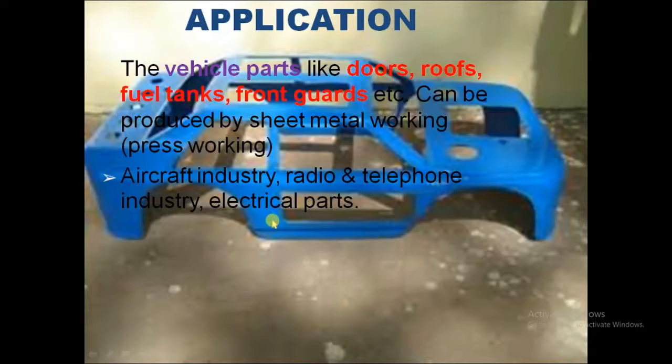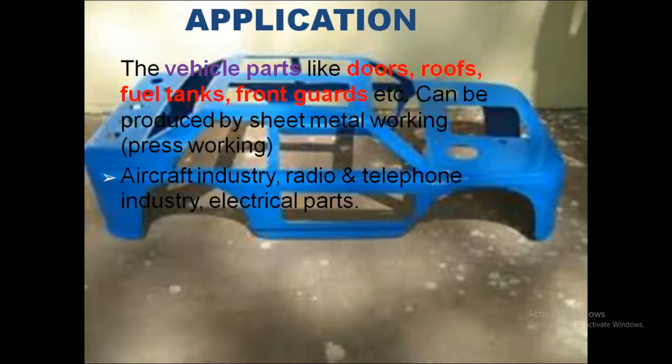So these are the applications. Vehicle parts like doors, roofs, fuel tanks, and front guards can be produced by sheet metal working, that is by performing press working. And sheet metal is also used in the aircraft industry, radio and telephone industry, and in electrical parts also.